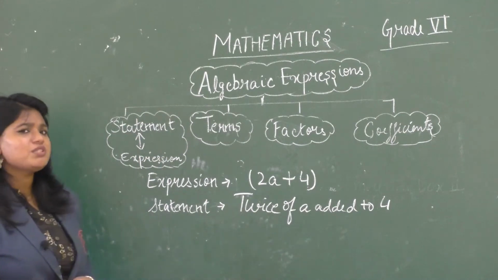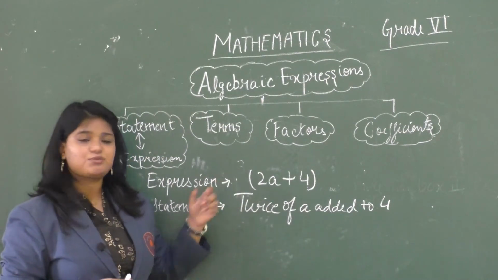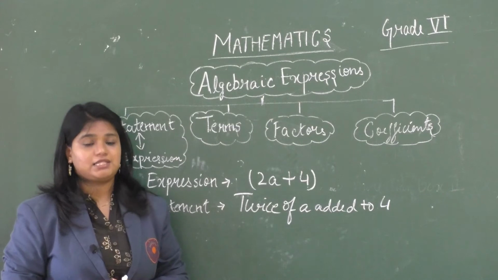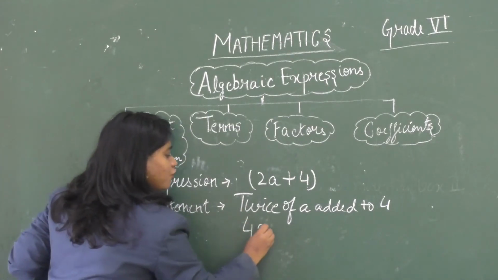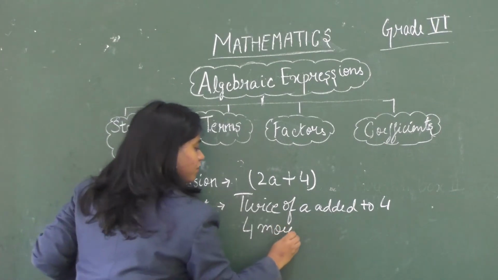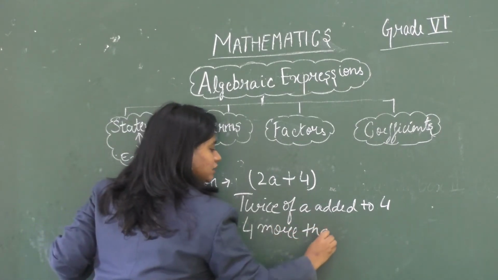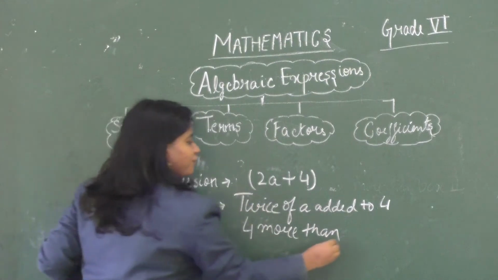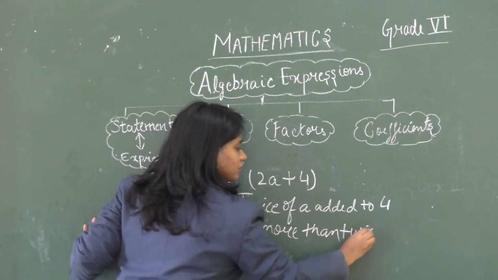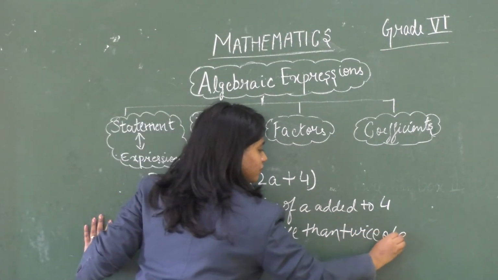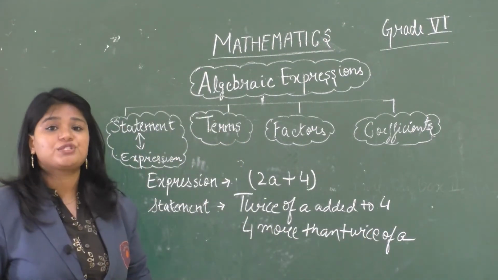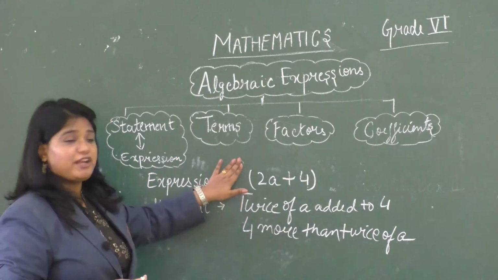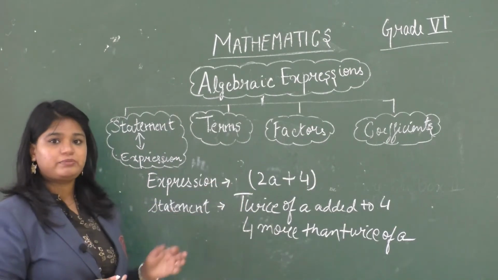Yes? Now is there any other way that I can write this expression as? Yes, I can also write this expression as 4 more than twice of a. Yes? So there can be one or more ways of expressing an expression into a statement form.